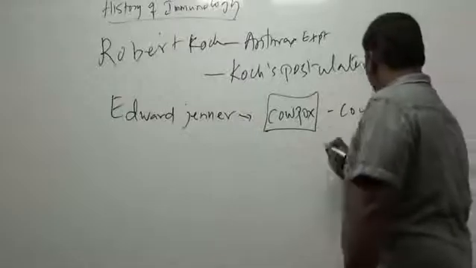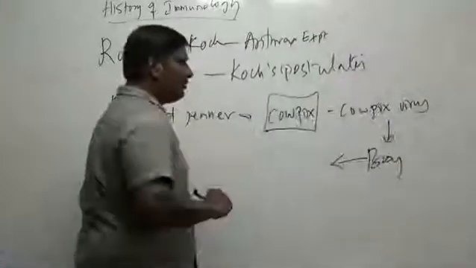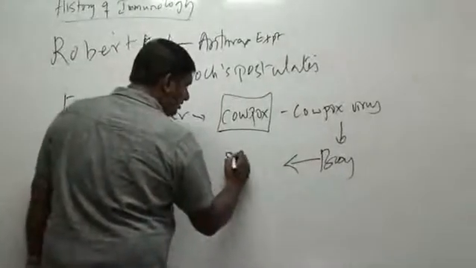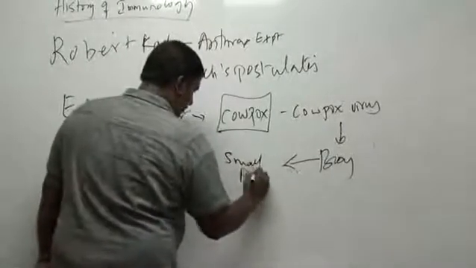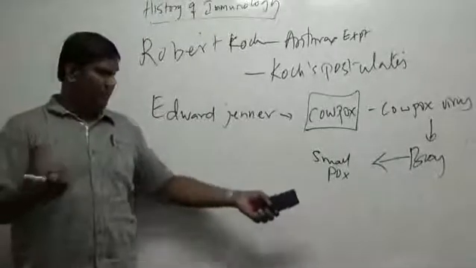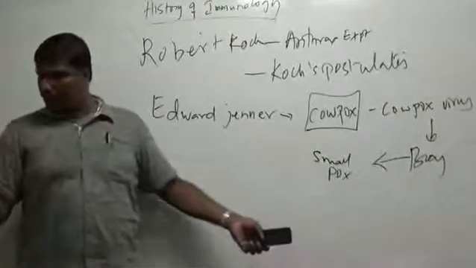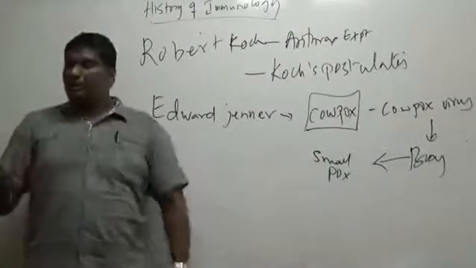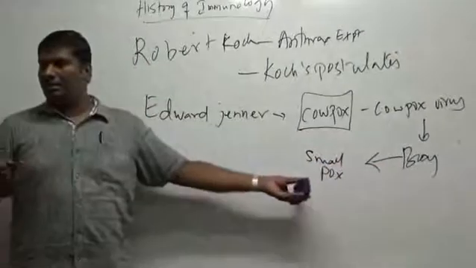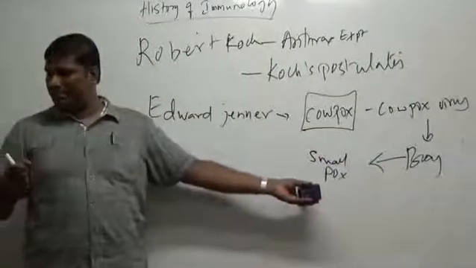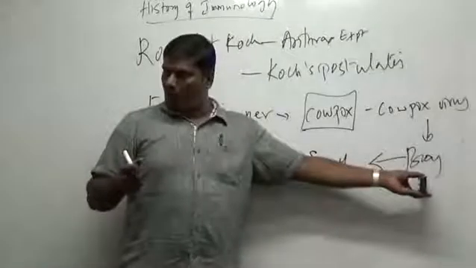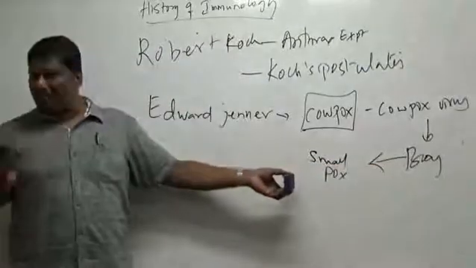Okay, and then after a few days, he then injected the smallpox, either the pustular fluid or the powder from the pustules, the shells. So basically he developed cowpox, but he did not get smallpox. So directly establishing that cowpox is a very mild form of smallpox.